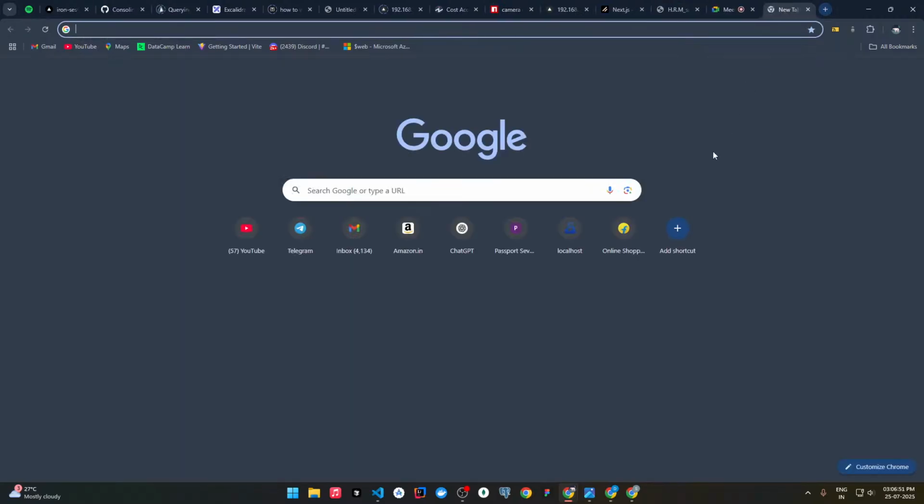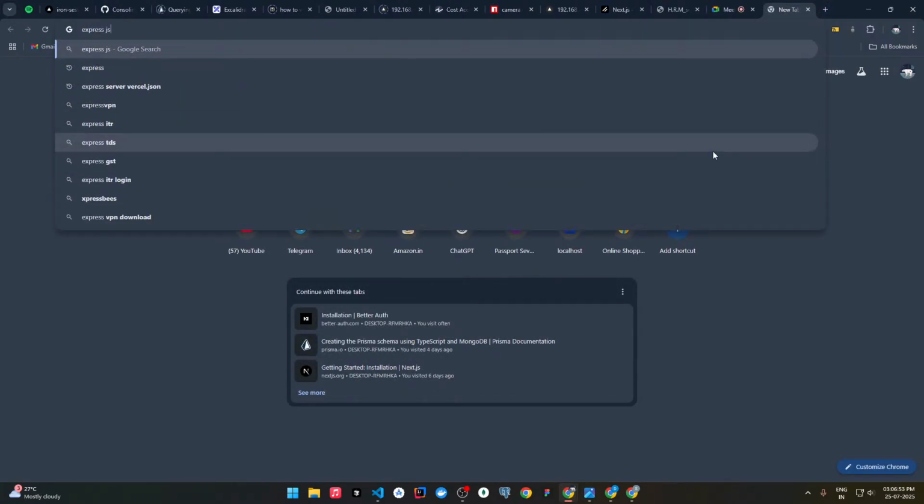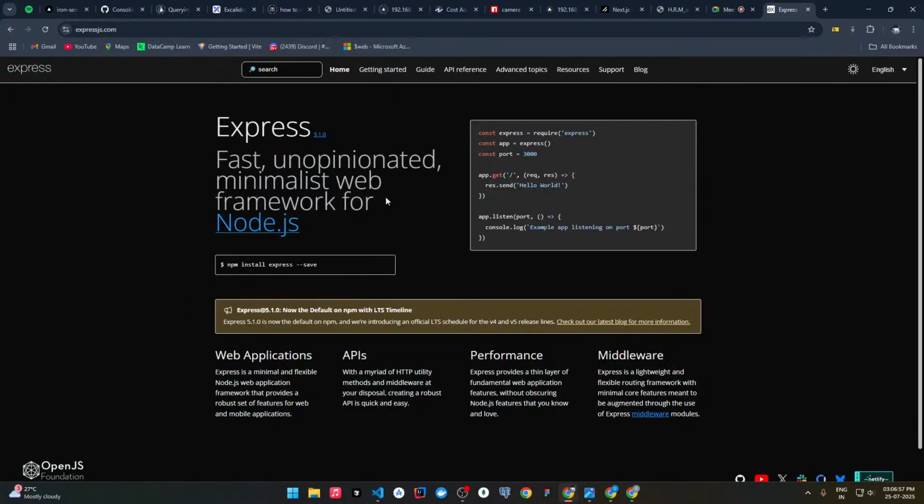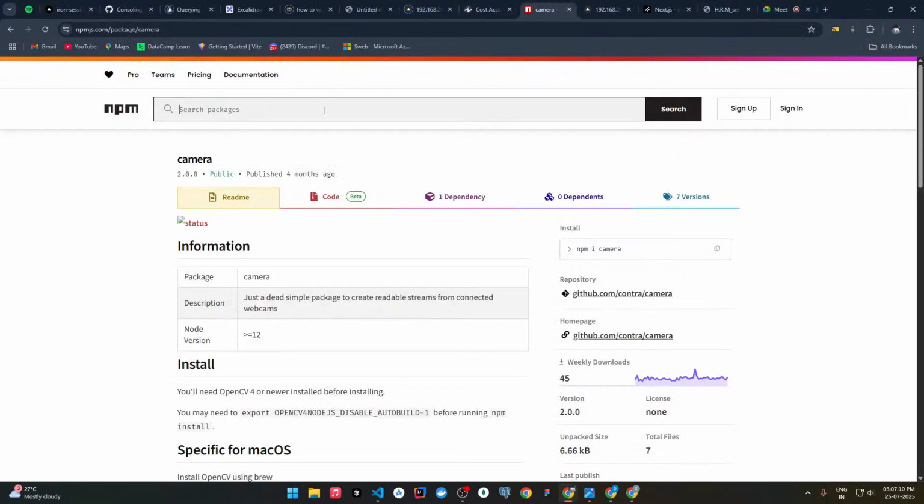You can search here Express.js. This framework is a Node.js framework which is used to create APIs, or create a full-fledged backend. So we will use this package to create a simple backend.